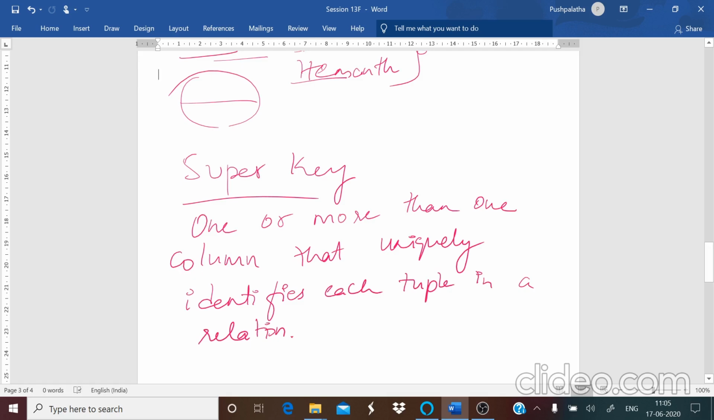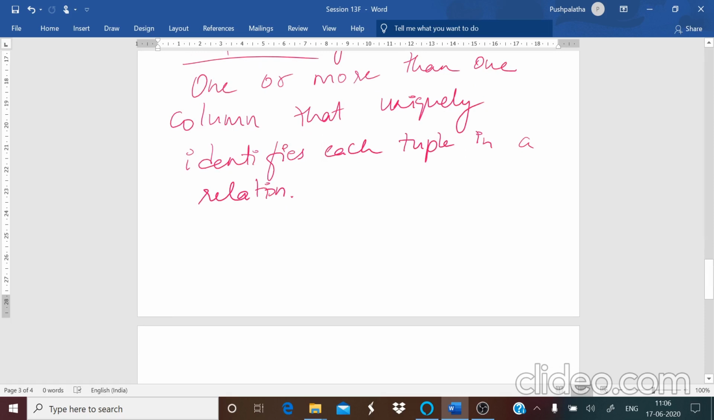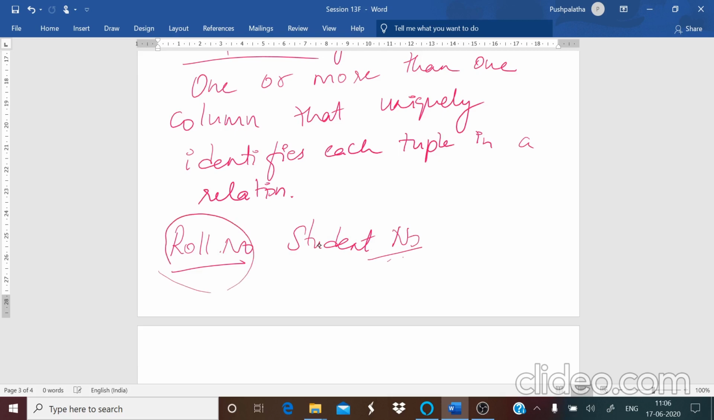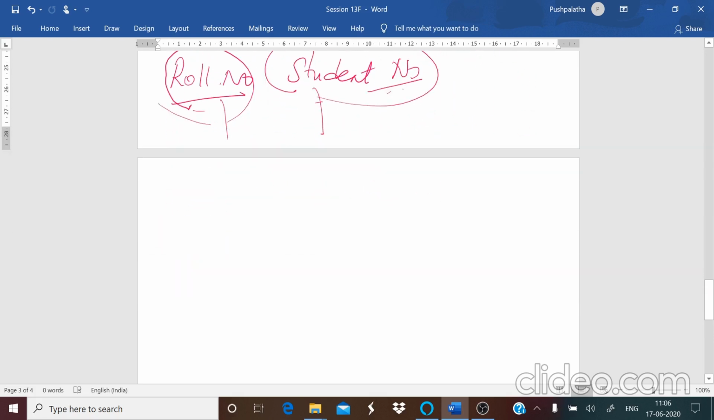Now, for example, if you remember, you have one roll number in the college, right? But again, you have another number which you wrote for your examination, that is your student number. This is also separate for each and every student, unique. No one's remains the same. So the roll number can be considered as a primary key, and the student number also can be considered as a primary key. So if one or more columns uniquely identify the record, then we call it a super key.